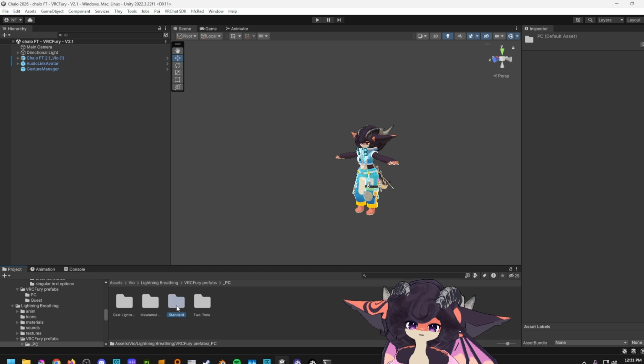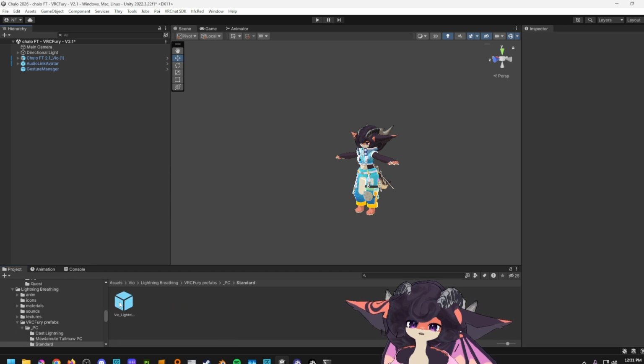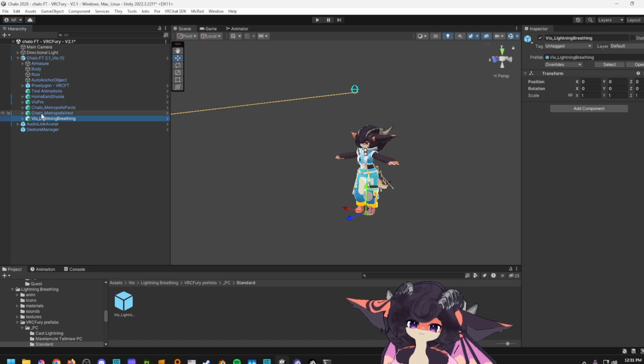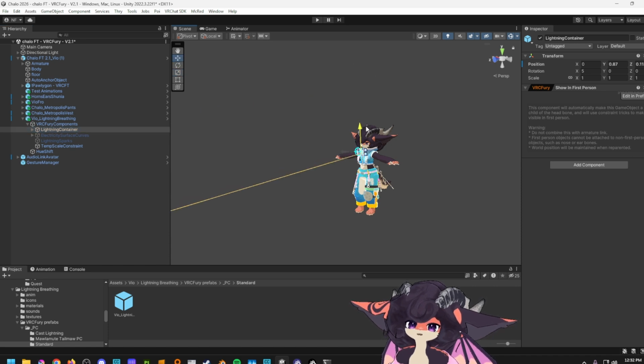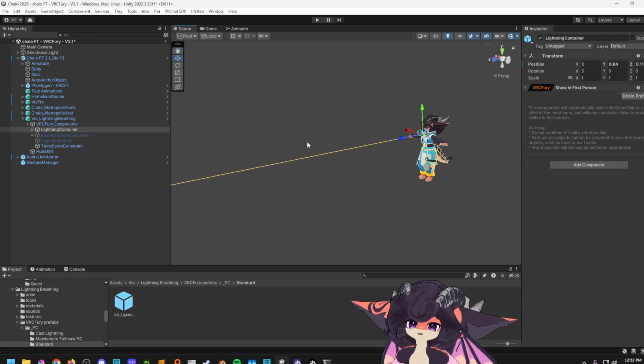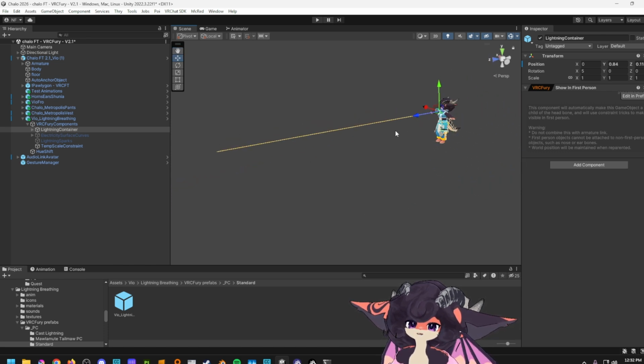Let's go with standard. So you just click, drag, and drop it on the name of your avatar, just like that. Then expand the prefab until you see lightning container. You can use W, E, and R to reposition, rotate, and resize respectively. Here, this long orange line is our raycast.